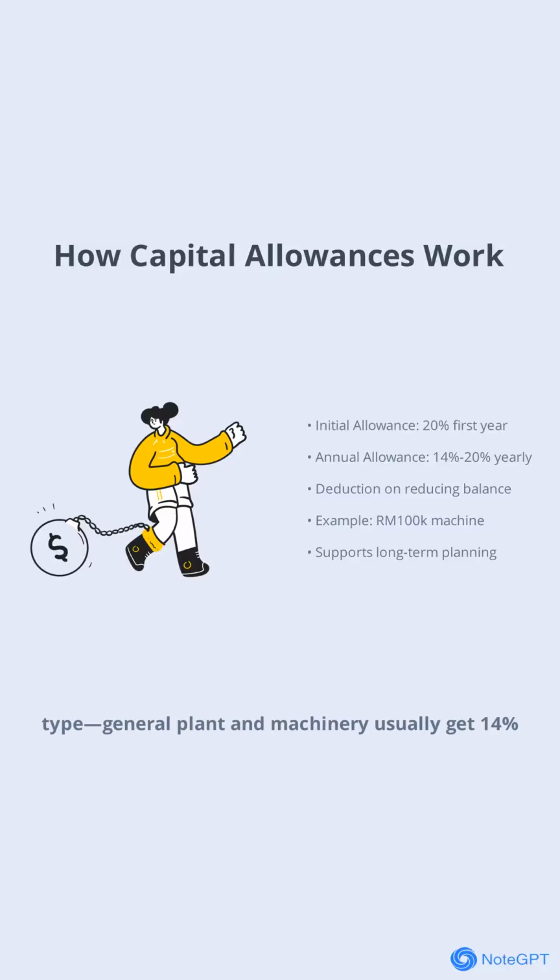For example, if you buy a machine for RM100,000, you claim RM20,000 as IA in the first year, and then RM11,200 as AA the next year. This gradual deduction helps spread out tax relief and supports better financial planning.